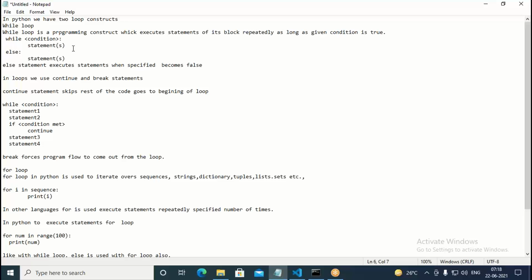So the while loop works like this: as long as the given condition is true, the statements of the while loop will get executed. But whenever the condition becomes false, it will not execute and comes to the else part, and that too only when the loop is executed normally. Naturally, when it comes to the end of the loop, we come to the else part. But whenever we come out forcefully, the else part will not be executed. For that we can see the program here.